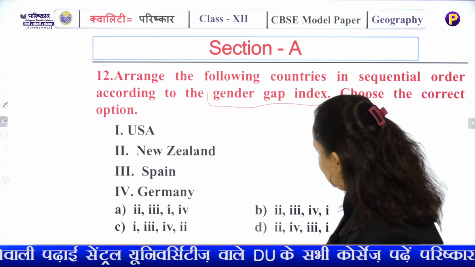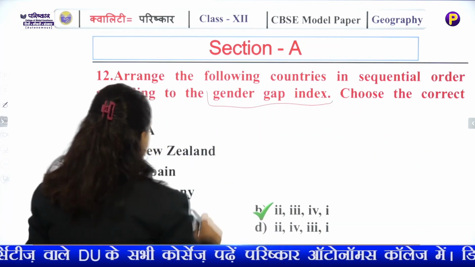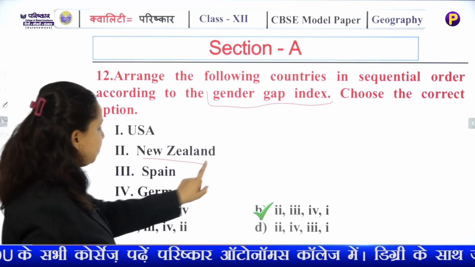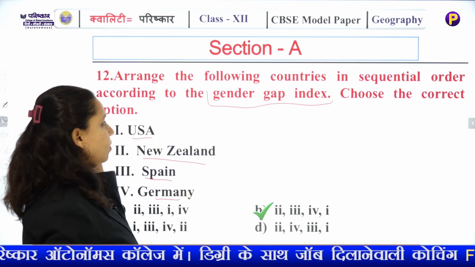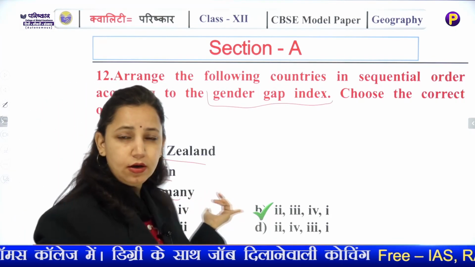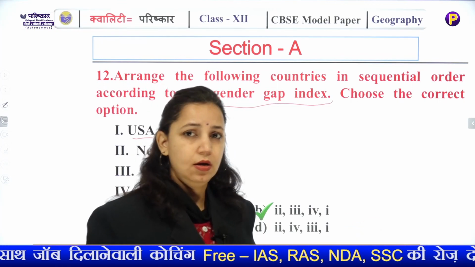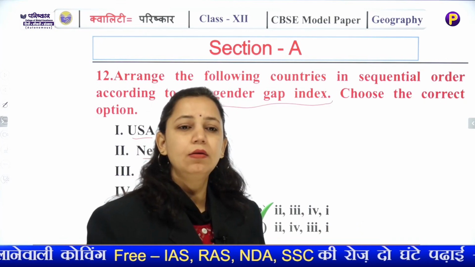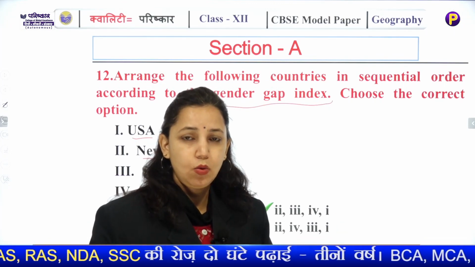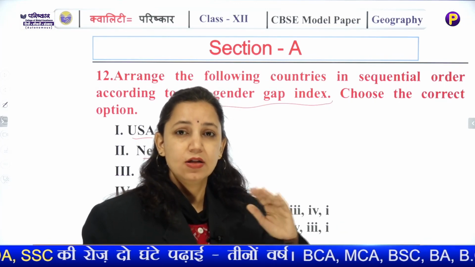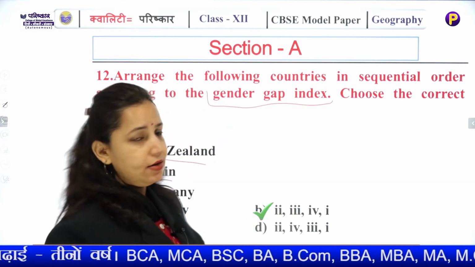By this you can say the right answer is New Zealand first, then Spain, then Germany and then USA. You have to arrange in sequential order according to the hierarchy. Which country comes first in gender gap index means the narrowing of the gap between the genders, men and women.